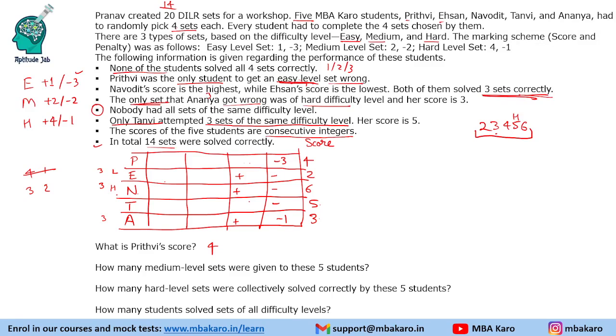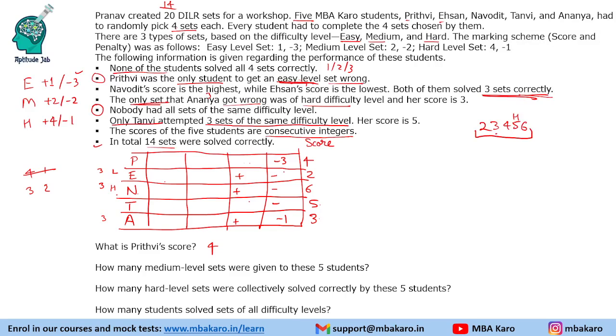So this is the piece of information that total 6 incorrect, and these are the scores of the students. Now using the conditions, the constraint that nobody had all sets of the same difficulty level, plus some other things, like Prithvi was the only student to get an easy level set wrong. So we will figure out the scores of these people, right?